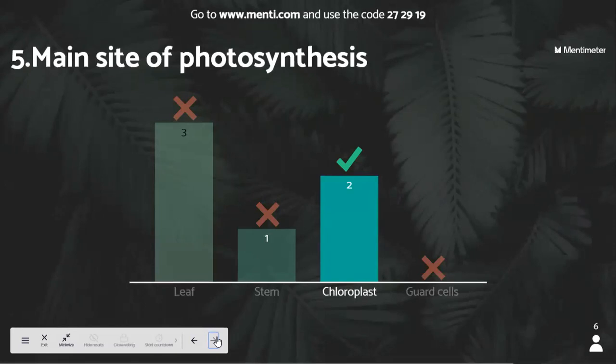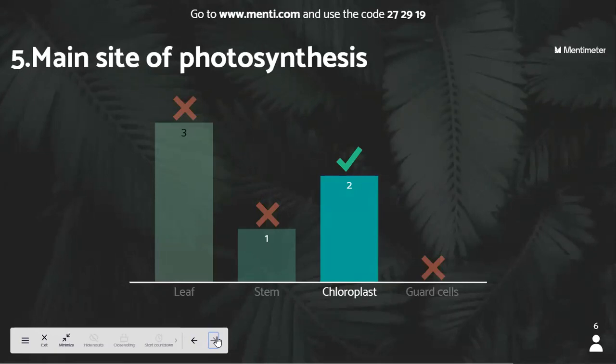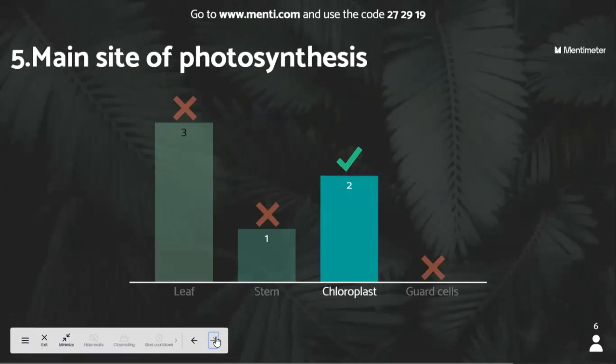It's absolutely wrong. Okay. Three wrote it as leaf. Guys, I have told you to bookmark that. In the first slide, we learned that the leaf is the main site of photosynthesis. Later, when we learned about cell organelles, we confirmed that the chloroplast of the leaf is the main site of photosynthesis because it has a pigment known as chlorophyll. So from now onwards, please make it clear that the chloroplast of the leaf is the main site of photosynthesis.